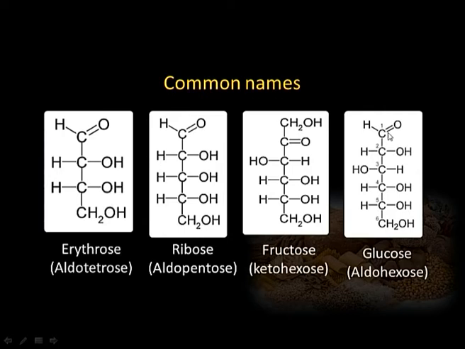It has been found that all the naturally occurring keto sugars or ketoses have the carbonyl group at carbon number 2. No sugar in nature has been found where this keto functional group is present somewhere else in the chain. It is always at position number 2. So, for ketones, we will number from this side the first carbon, and then the second carbon will be the carbonyl group of the ketonic function group.